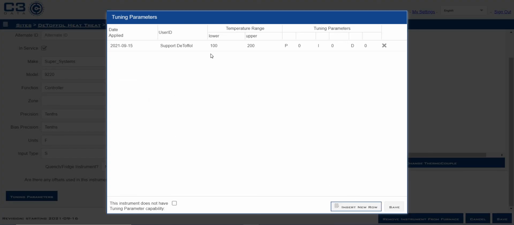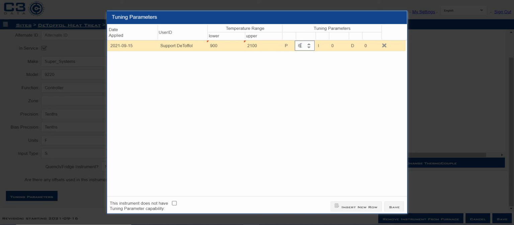Now we're going to insert a row. A lower temperature range of furnace 900, upper is 2100. If you had different PID settings or tuning parameters for different ranges of the furnace, you could add those in. Say this was 900 to 1500 with one setting, 1500 to 2100 with another setting. You could insert another row. This particular furnace has one set of tuning parameters for the entire range.